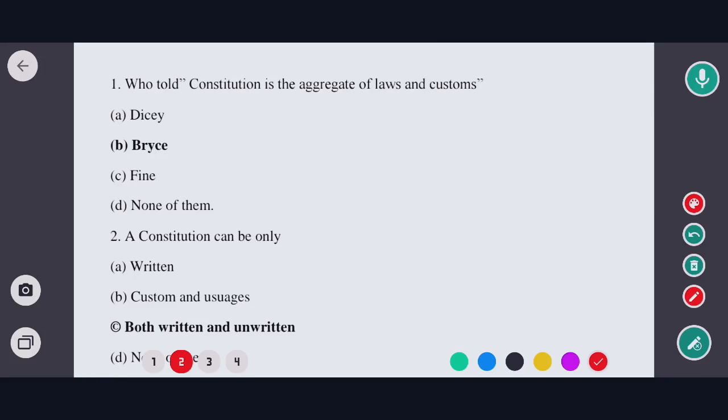Hello everyone, today we will solve a few most important MCQs on Constitution of India. So those who are preparing for All India Bar examination this year, this video lecture will be very helpful for you all.